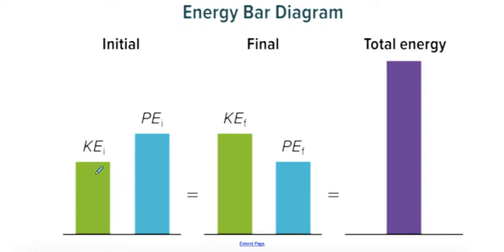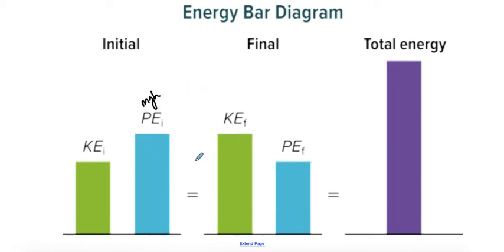So in the beginning, if I try to make some sense of this bar diagram, I have more potential energy than I do kinetic energy in the beginning. So this kinetic energy here tells me that I'm moving, and this higher potential energy tells me that maybe it's something that's stretched out, like a spring, or maybe a rubber band that's stretched out, or if I'm thinking just mass times gravity times height, maybe in a roller coaster scenario, I would be higher up here than I would here in this scenario. But in order to talk about this, we have to compare our initial versus our final.